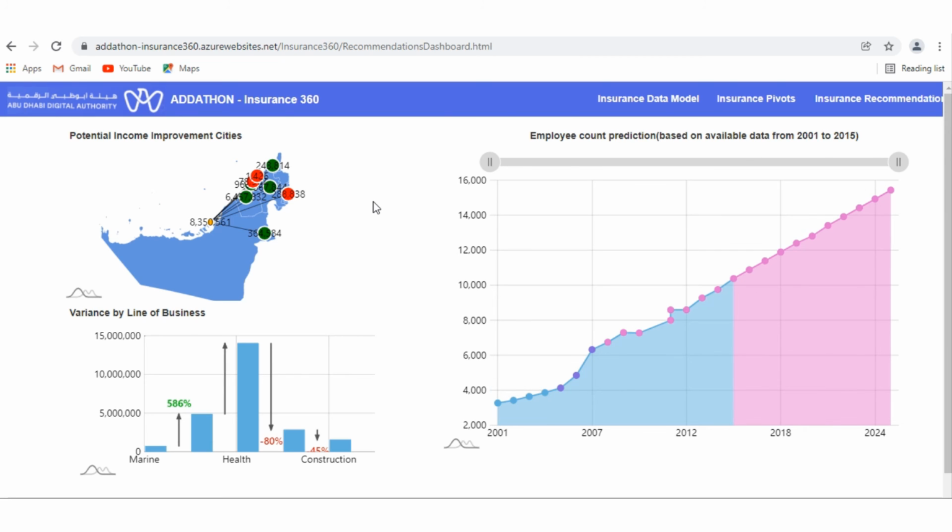The first chart shows potential income improvement cities based on revenue patterns identified. The second chart is showing variance in the amount by line of business. This helps in finding areas of growth to focus on. The third chart shows the prediction of employees required in the insurance industry by 2024.